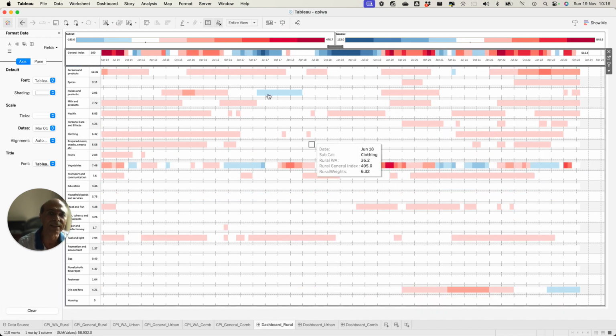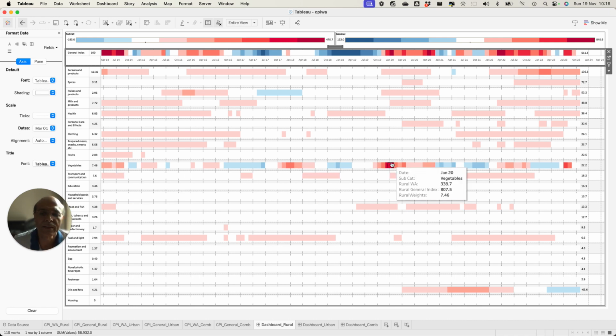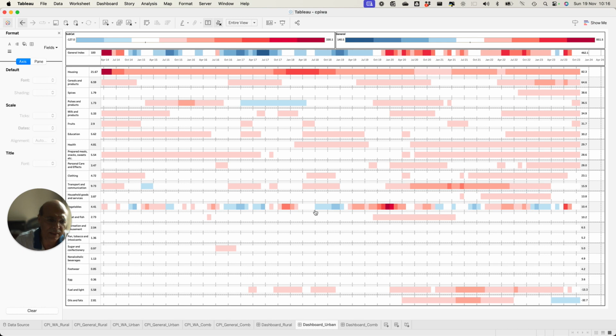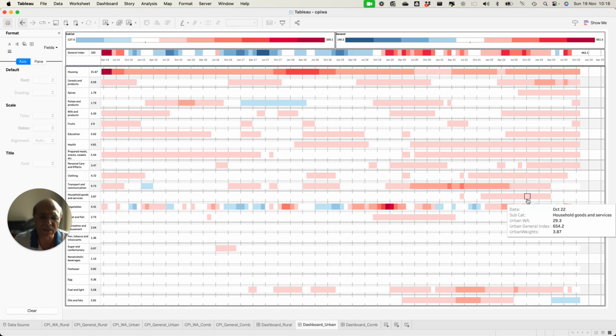I have rural here. You will find that in rural also, the cereal and products and vegetables, very strangely, vegetables in rural areas actually follow the same pattern we see in urban areas. Why should it be like this? Imagine the rural areas should have better access to vegetables. Why does the inflation follow the same pattern as we see in urban areas? So look at this. See? Why? This is quite strange. There is something going wrong with our policy. We have to fix that issue, right?